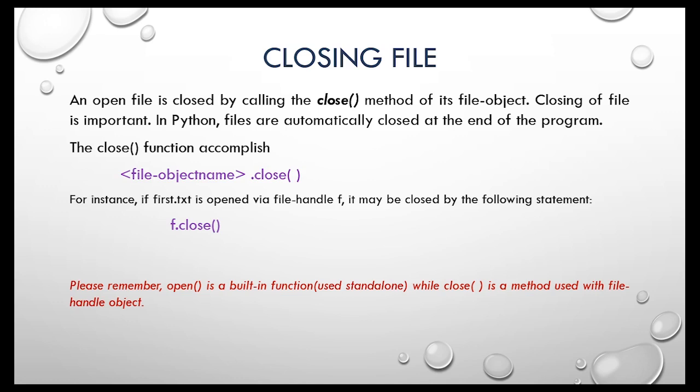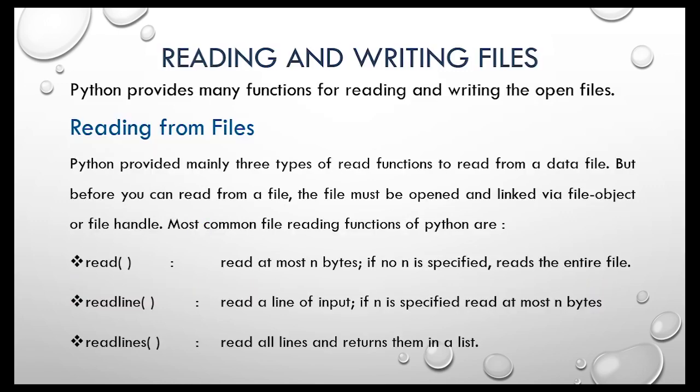Now let's discuss reading and writing files. Python provides many functions for reading and writing open files. First we discuss reading from files. Python provides mainly three types of read functions to read from a data file. But before you can read from a file, the file must be opened and linked via a file object or file handle. The most common file reading function of Python is the read function, that is used to read at most n bytes.